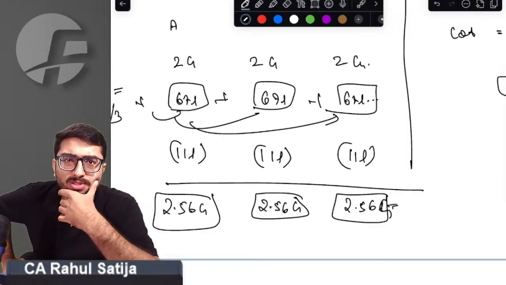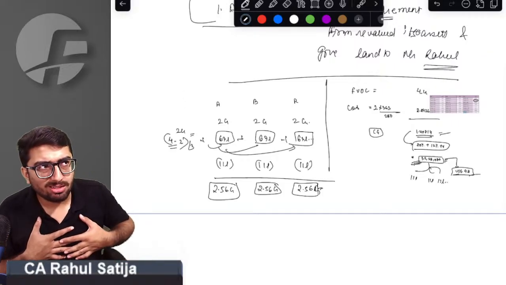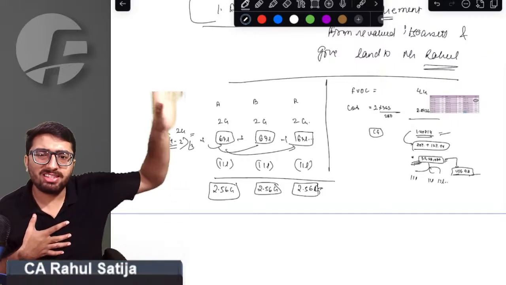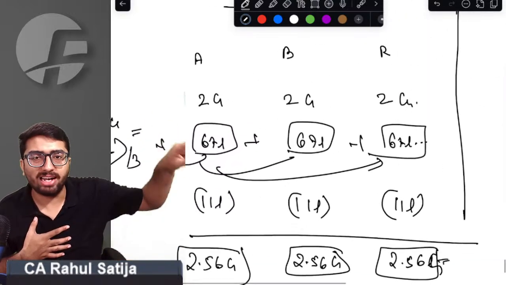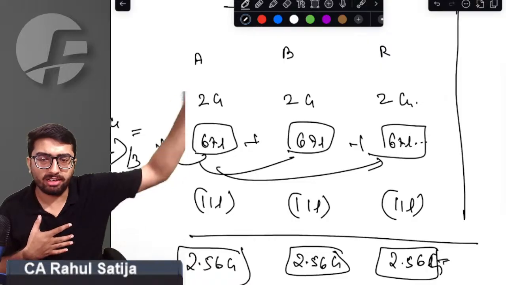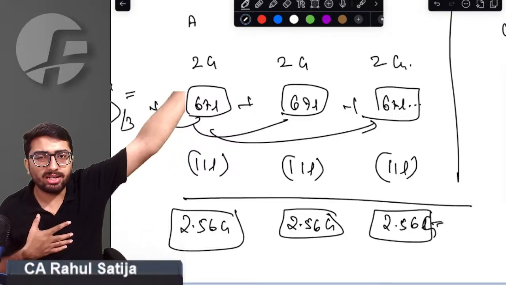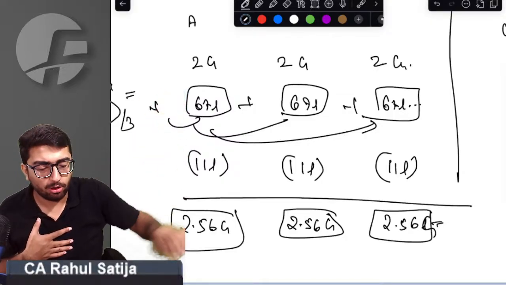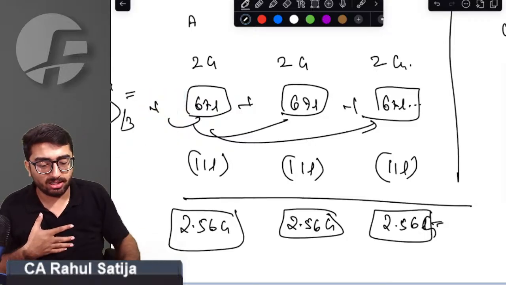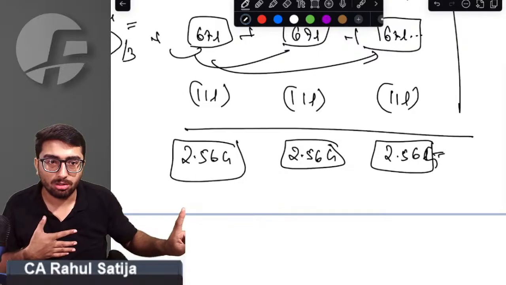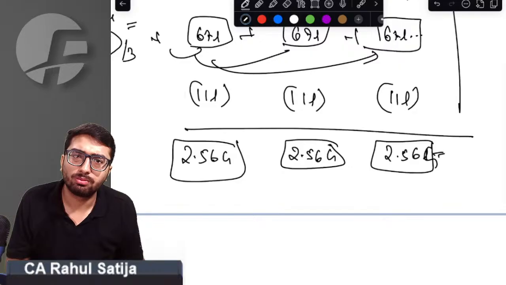Just listen to this point. Government requires us to think this way. If this asset would have been sold to an outsider, then this was the profit amount that you would have added to your capital. Yes, sir. If this asset would have been sold to an outsider, this would have been the tax amount that you were required to pay. Yes, sir. If this asset were sold to an outsider, then this would have been your capital account. Yes, sir, this would have been a capital account.